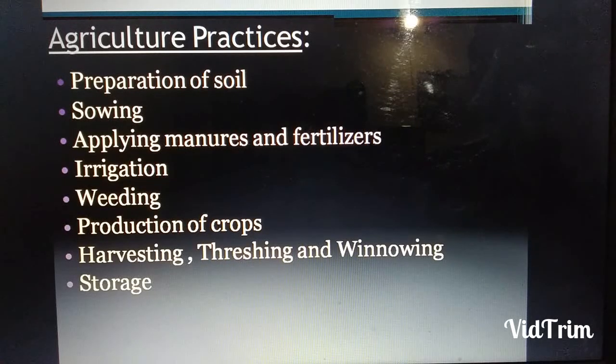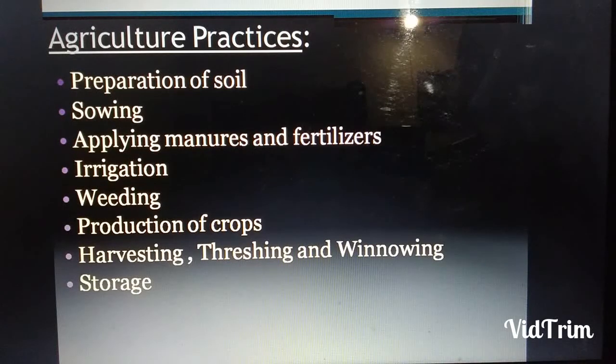Seventh one is your harvesting. Harvesting means cutting the mature crops. Then threshing, separating grains from hay and husk. Then winnowing means separating chaff from the grains. Last one is your storage.